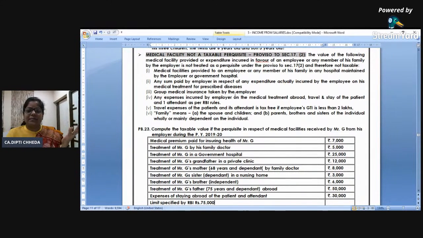Group insurance, exempt. Out of India travel expense of employee and one attendant, okay, is exempt, but subject to the RBI limit, which will be given in the exam. And this medical facility, I'll tell you, as on today for yourself or family members in any private hospital, 100% taxable. Family means spouse, children, and for parents, brothers and sisters only if they are dependent. If your brother is independent and he's taking treatment and your company has paid, it will be taxable in your hands.